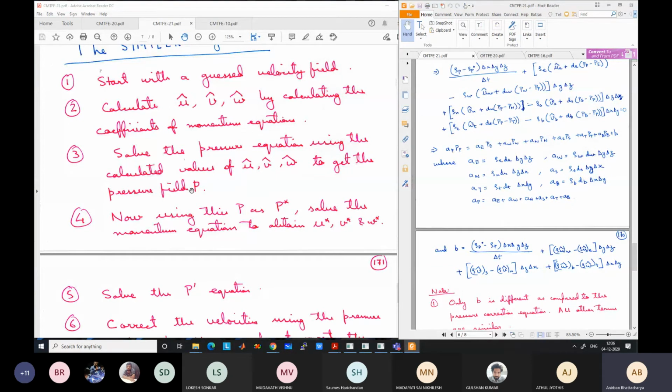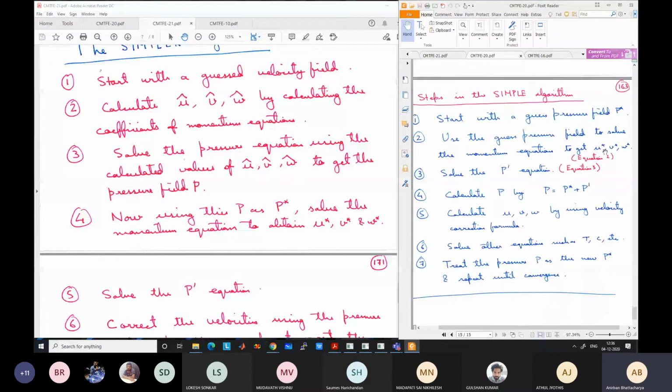So in one iteration you will update the pressure, but it will not be the correct pressure. Okay, so up to this point it is different. From this point onward, it becomes similar to the SIMPLE algorithm. So this obtained pressure we will use as P star, and solve the momentum equation to get U star, V star, and W star like we have done previously.